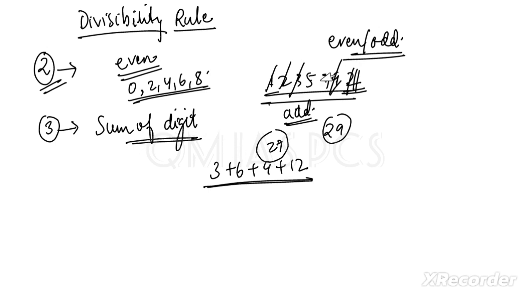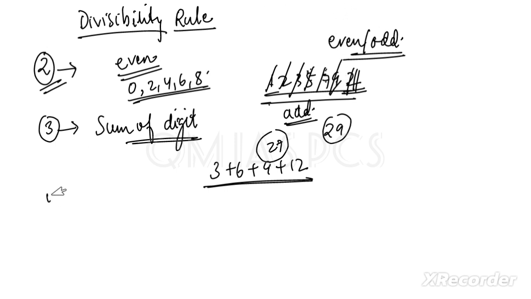That's why I'm cancelling these, because we have to just check the remaining numbers. Finally 7 and 5, what is the sum? 7 and 5, it is 12, so it is divisible by 3. So we can check like this, no need to add. Follow whatever you like.